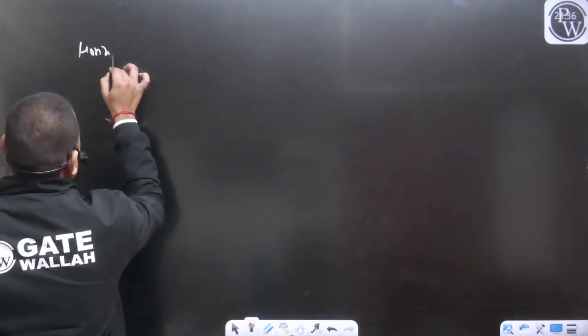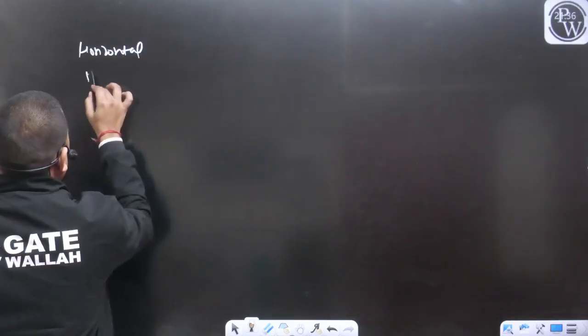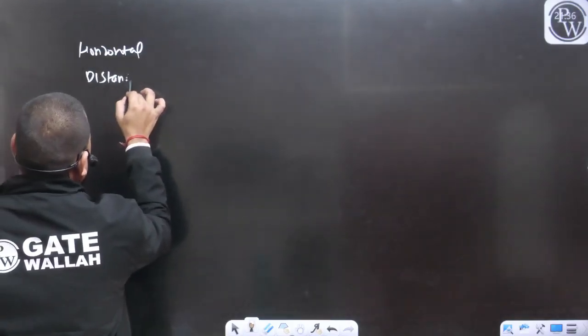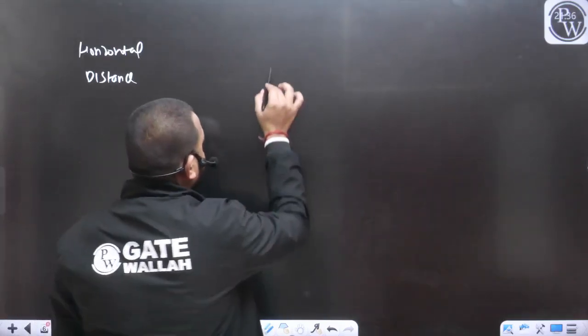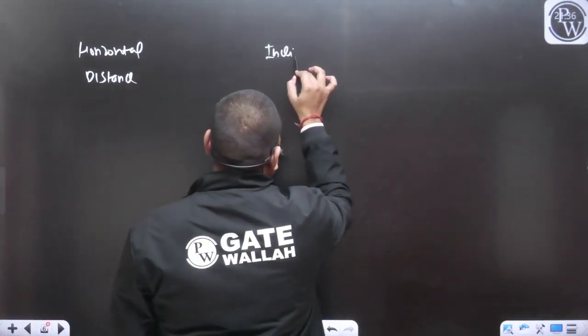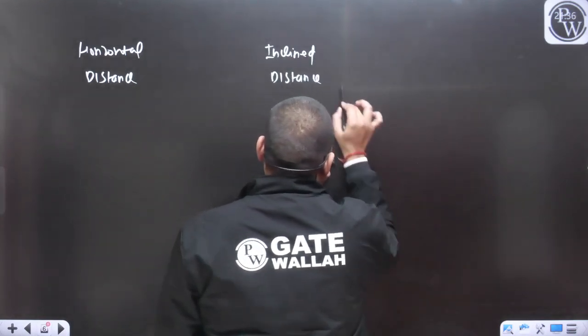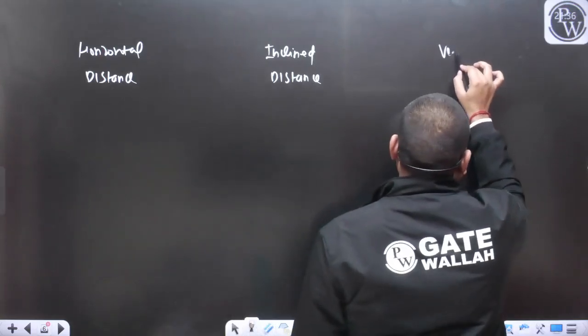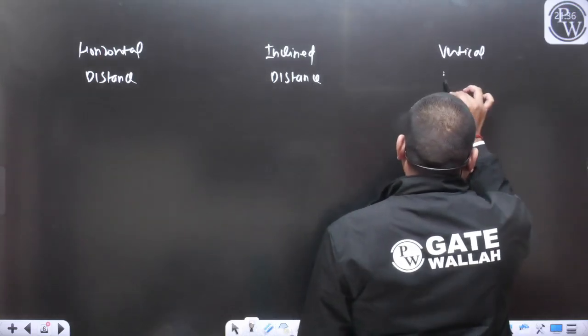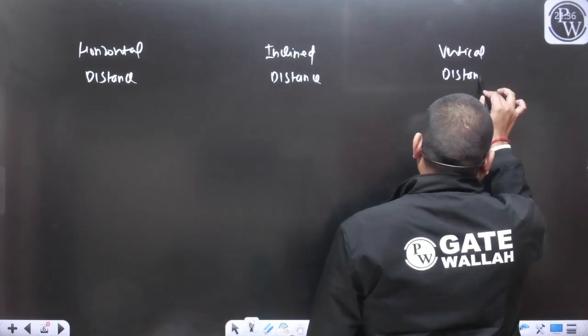One is the horizontal distance. Let's revise quickly. Another is the inclined distance. And next is the vertical distance.